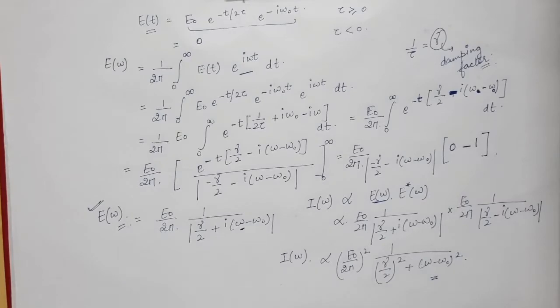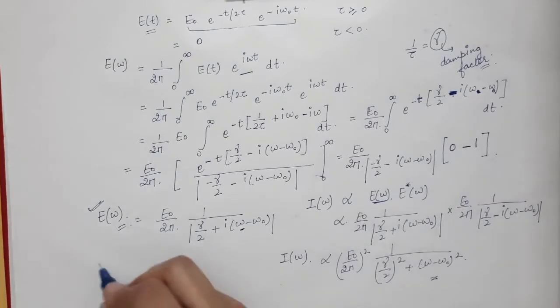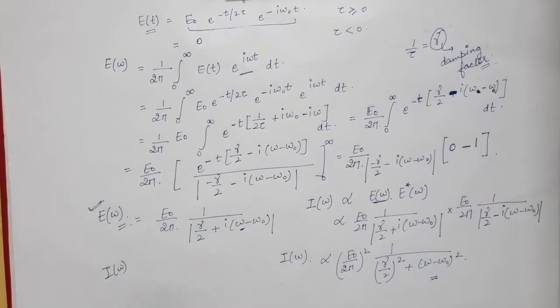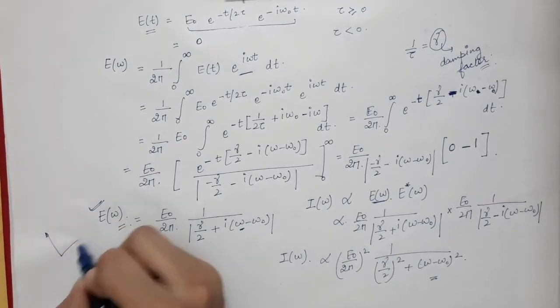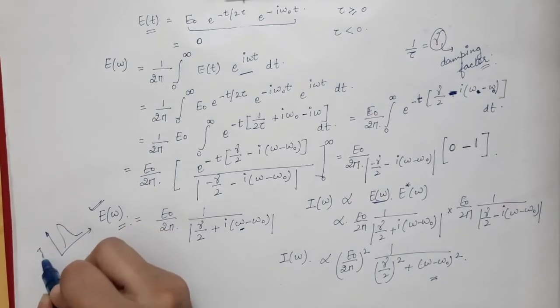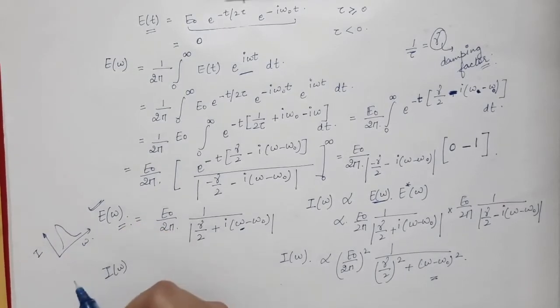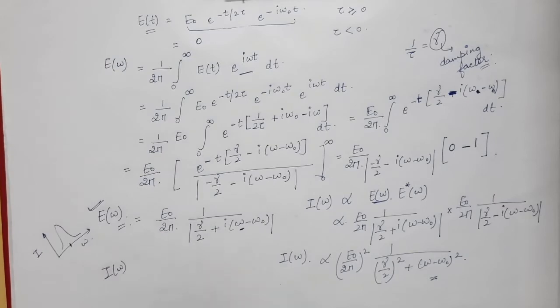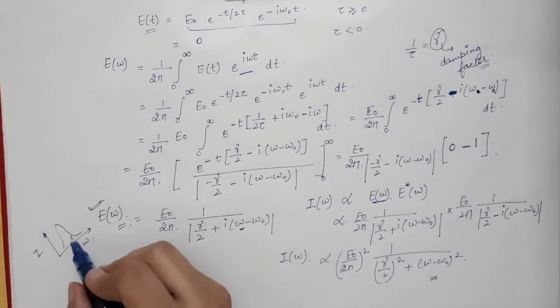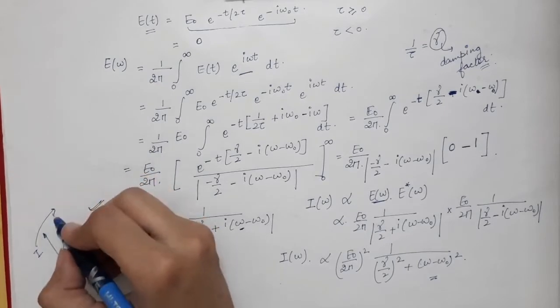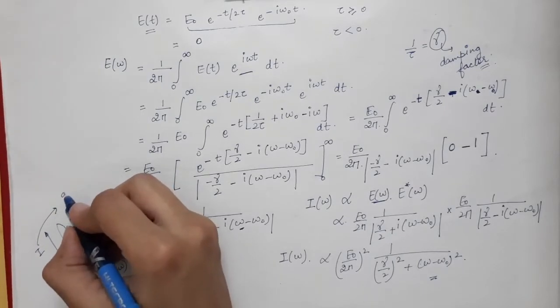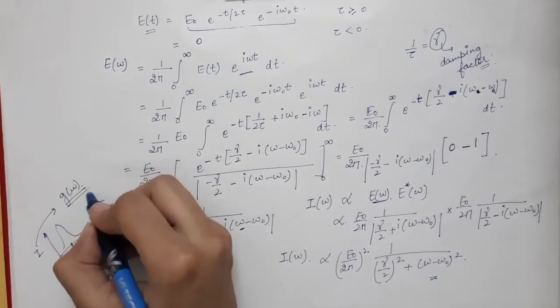Now over here, we know that when you draw intensity versus frequency, or angular frequency in this case, the curve looks something like this. As we have said, the behavior of the intensity with frequency is given by g of omega, which is the line shape function.